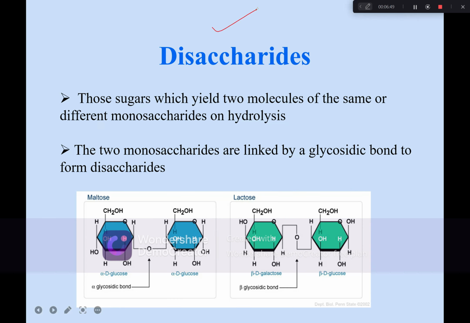Now we come to the second class of classification, that is disaccharides. Those sugars which yield two molecules of monosaccharide on hydrolysis are known as disaccharides. They are also sweet in taste. They are linked by a glycosidic linkage to form a disaccharide. This is the glycosidic linkage or bond.